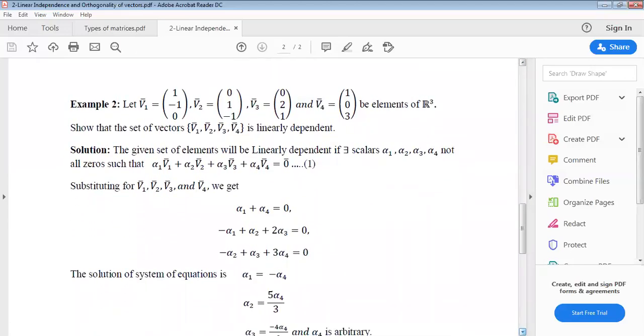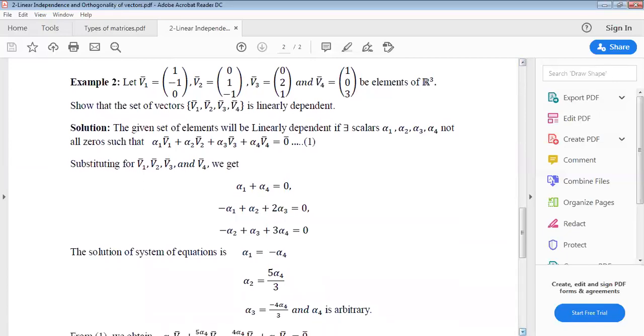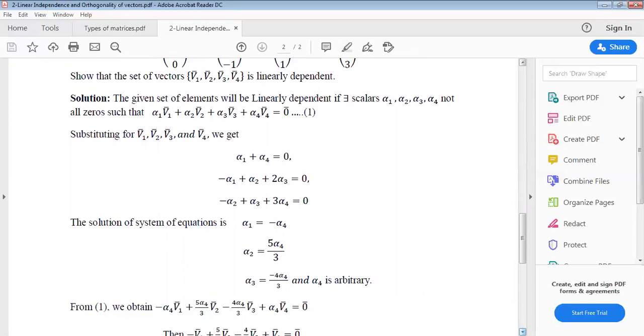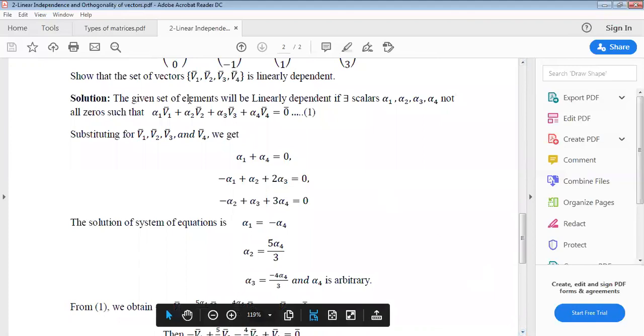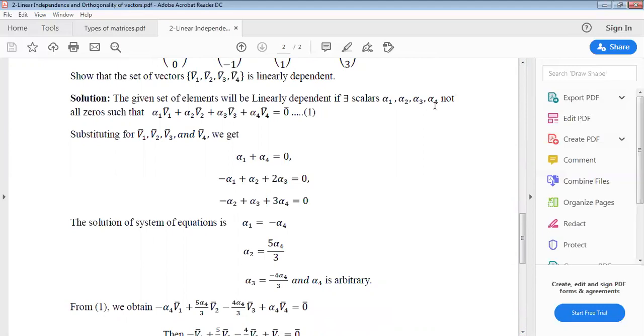Next, example 2. V1 bar equals 1 minus 1 0, V2 bar equals 0 1 minus 1, V3 bar equals 0 2 1, and V4 equals 1 0 3. The elements of R3 show that the set of vectors is linearly dependent. The given set of elements will be linearly dependent if there exist scalars alpha 1, alpha 2, alpha 3, alpha 4, not all zeros, such that alpha 1 V1 bar plus alpha 2 V2 bar plus alpha 3 V3 bar plus alpha 4 V4 bar equals 0 bar.